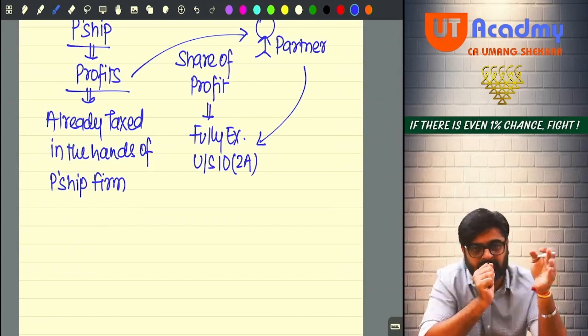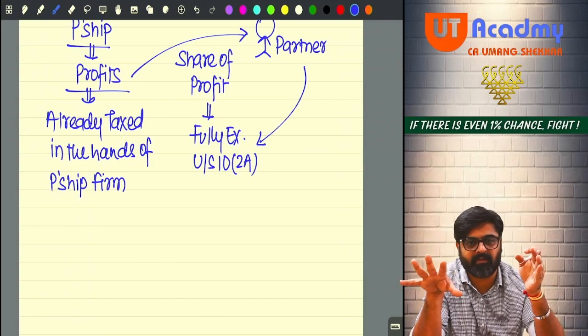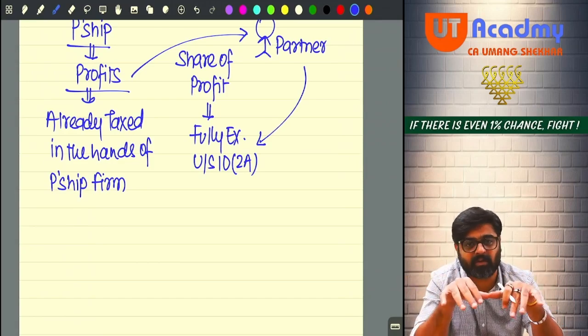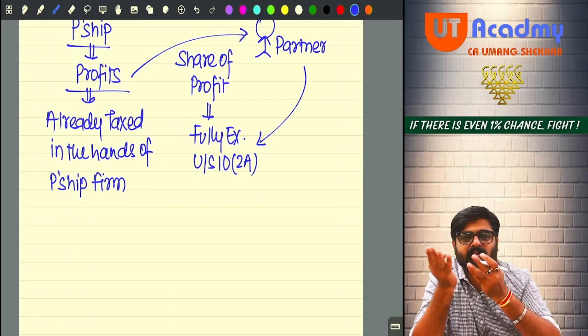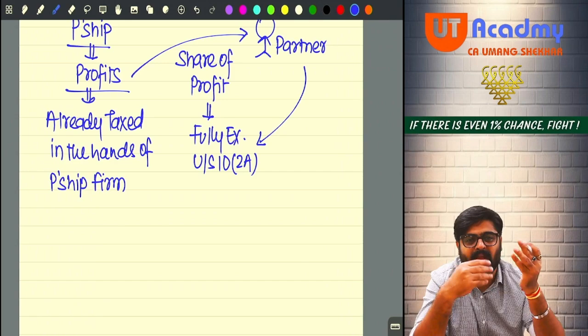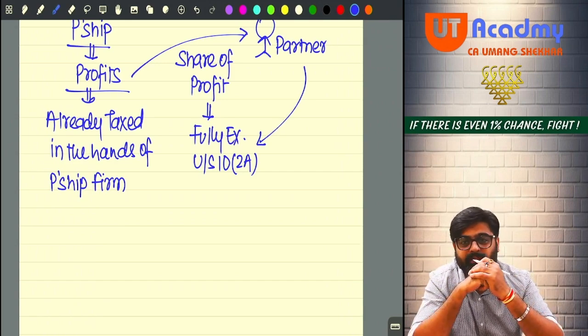Individual partners are different persons, and the partnership firm is given a different status. But in reality, they are one and the same only, because they are themselves managing everything. There is no bifurcation of ownership and management, which happens in the case of a company.